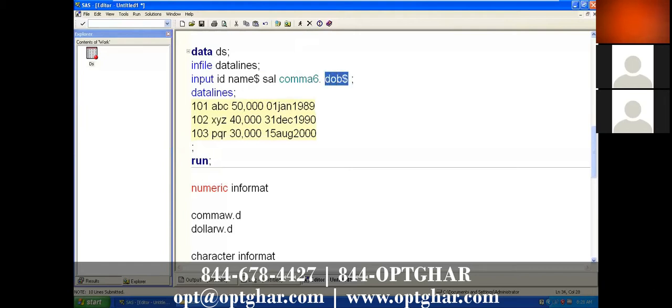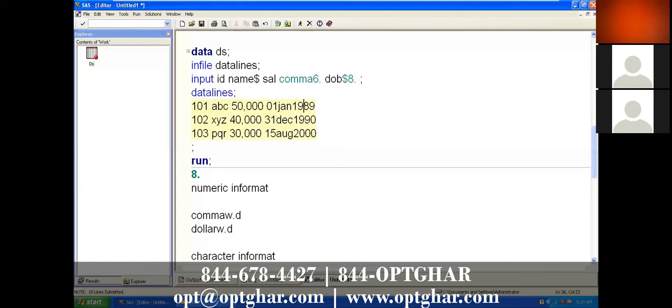By default, it will be 8 only. If you don't specify any length, it will be 8, right? See here, if you specify the dollar symbol, indirectly you specified length is 8 dot. Now after 6, it will start from here. 1, 2, 3, 4, 5, 6, 7, 8. So up to 8 will come.